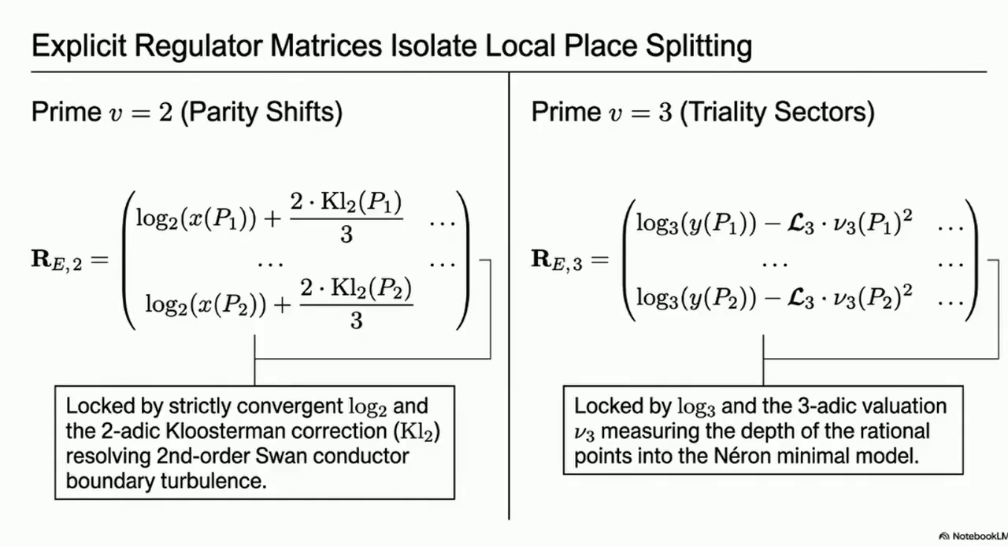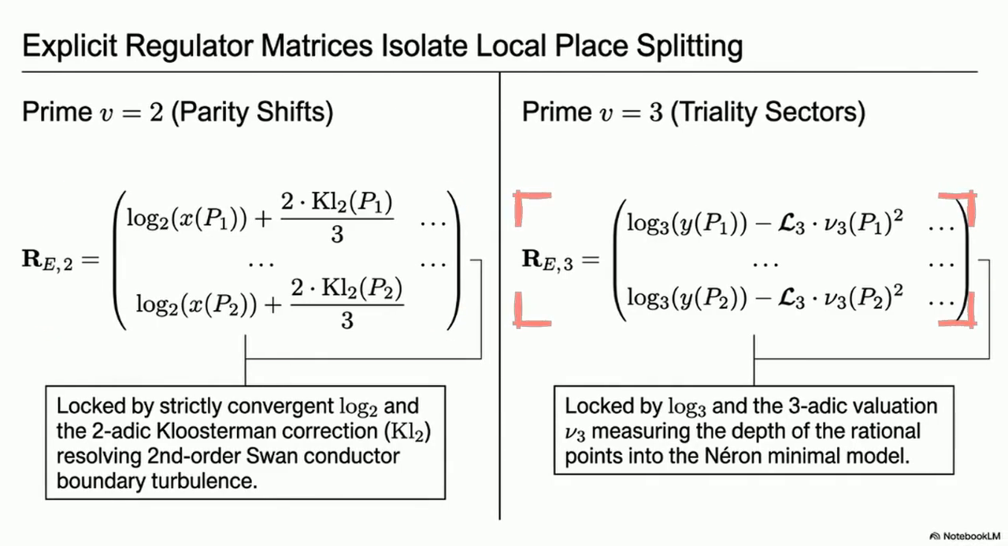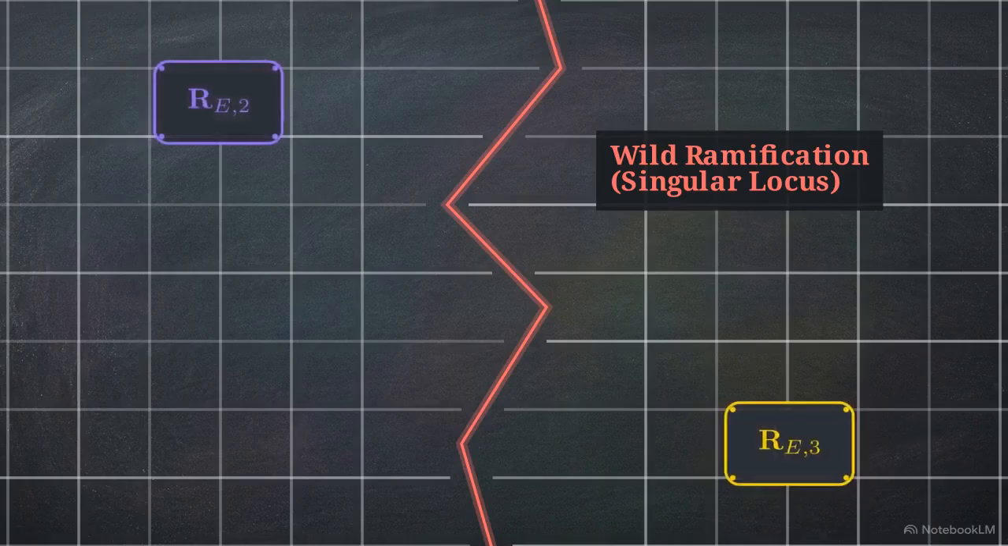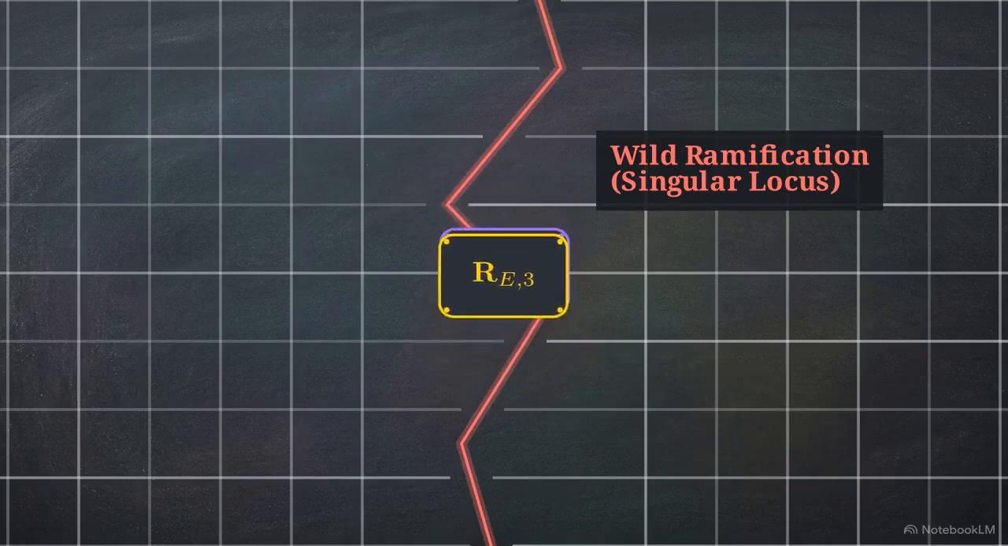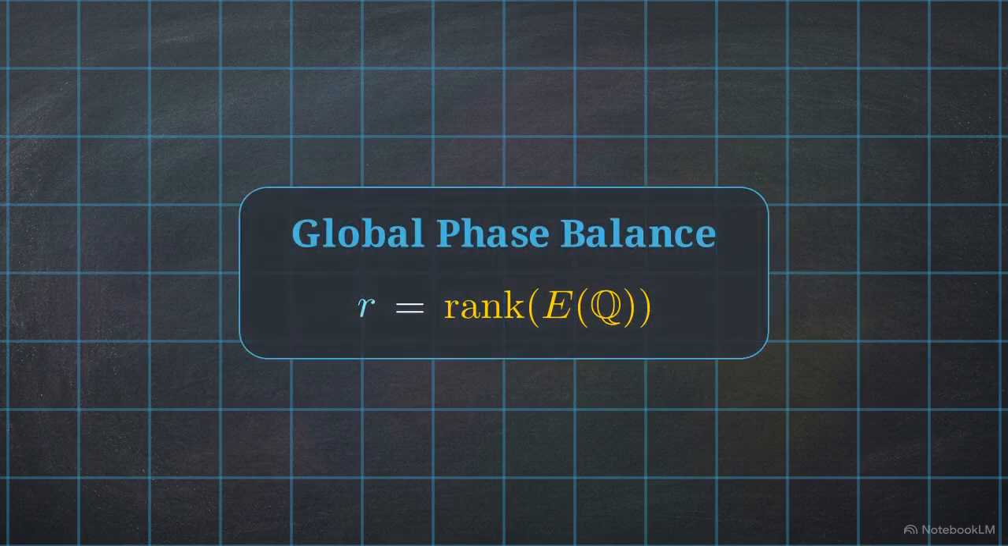On the left, for prime 2, we resolve parity shifts. On the right, for prime 3, we measure how deeply points penetrate the minimal model. Even in highly singular environments, these localized p-adic matrices step in. They scale identically with the analytic order of vanishing, guaranteeing the global phase balance remains perfectly unbroken.